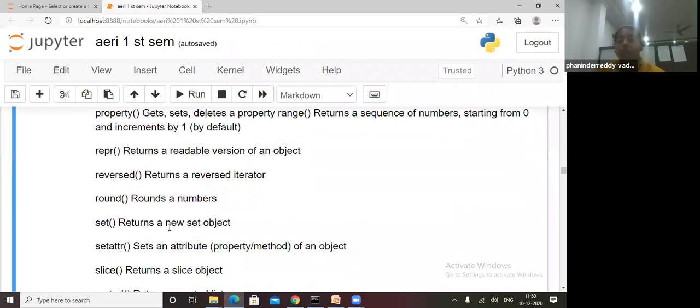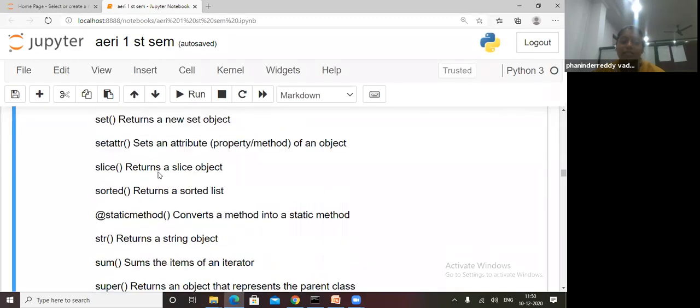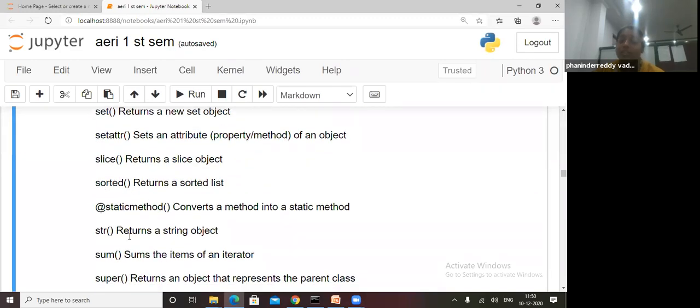Reversed iterator. Round, rounding off means decimal points. If you want to round your number, after the decimal only 2 points required, only 3 points required. We don't want 5 points at that time, so we will require rounding of that number. And set returns a set object, and slice, we are using a slice object. Sorted, sorting the list, whether ascending order or descending order settings we need. Also sum of an integer type, different types, tuple, everything one by one we will go.